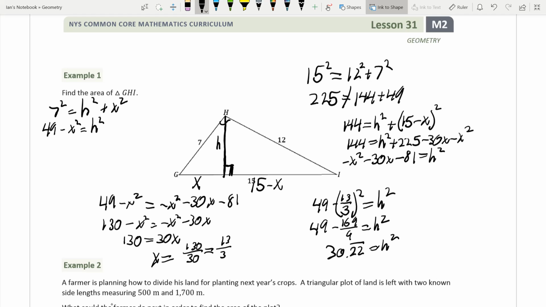And then we're going to take the square root of both sides, and we get h is equal to 5.4975 units.